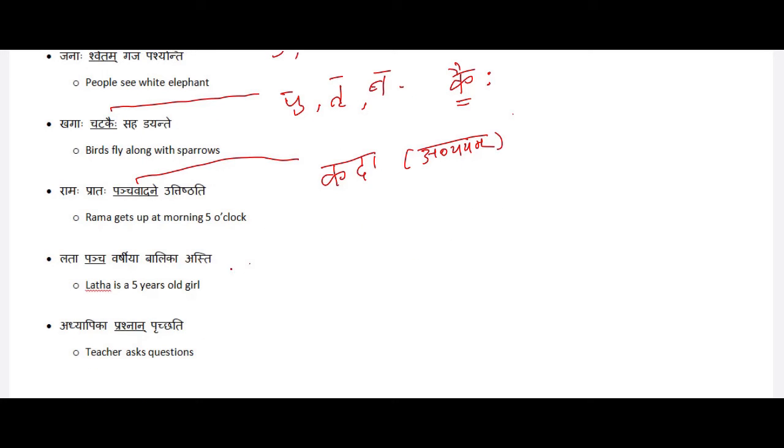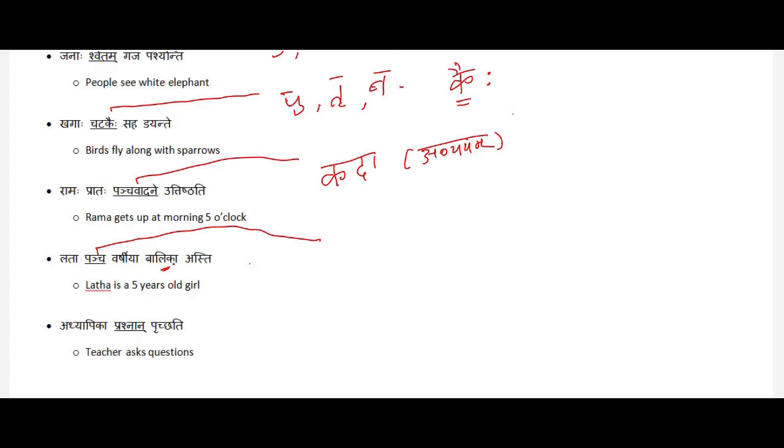Let's look at the next one. The next sentence is Lata Panchavarshiya Balika Asti. Here the underlined word is Pancha. Pancha is actually a countable pronoun. Both Pancha and Varshiya function as adjectives to Balika.